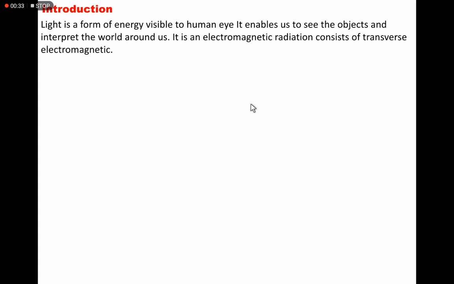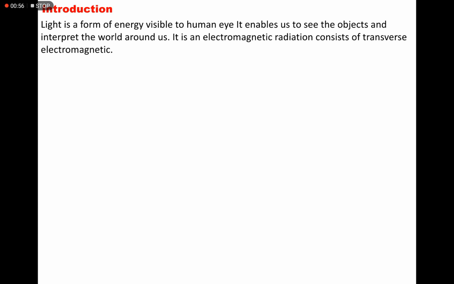In an introduction, we know that light is a form of energy and it is visible to human eyes. Because of that, we can see the objects and interpret the world around us.